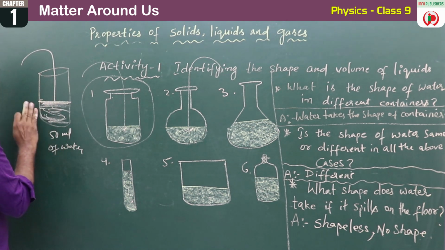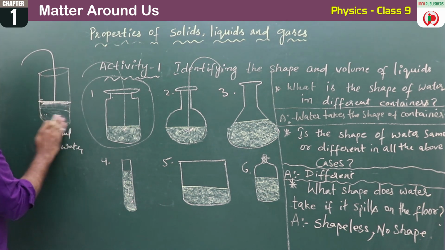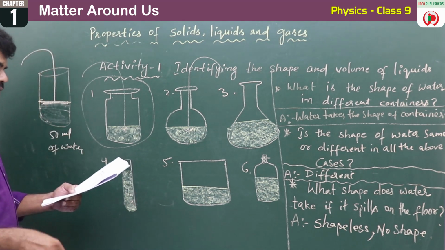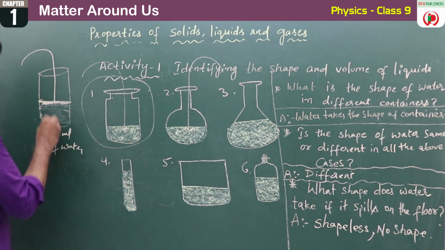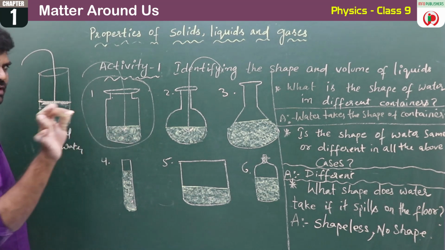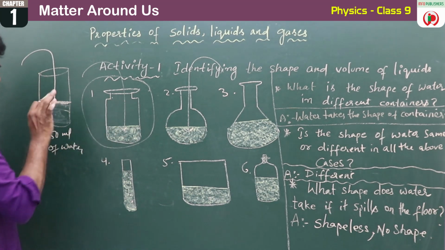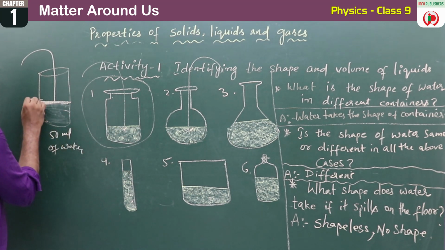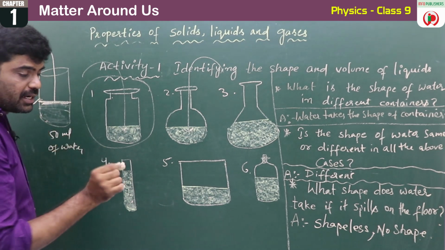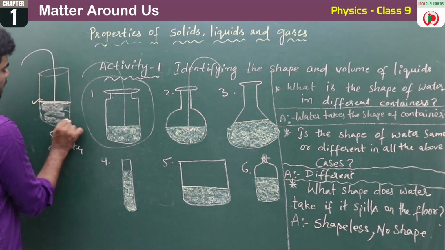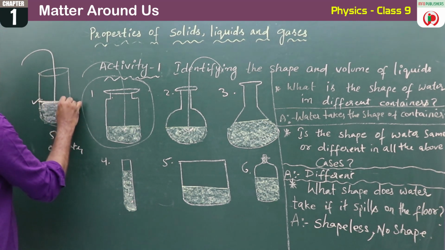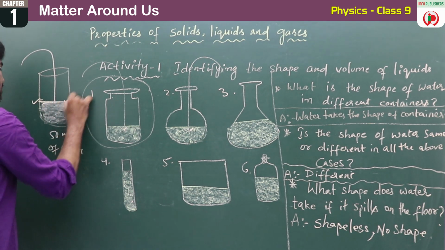Again, you have to remove this water, and then take petrol or milk, whatever. Initially, we have taken water with the help of the 50 ml measuring jar, poured it into the tumbler, and marked here. So this is the mark. In the second case, take 50 ml of milk. Again, mark the level. So the level will be here.